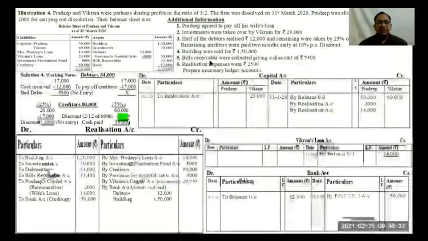Next is bills receivable were collected giving a discount of rupees 7,400.